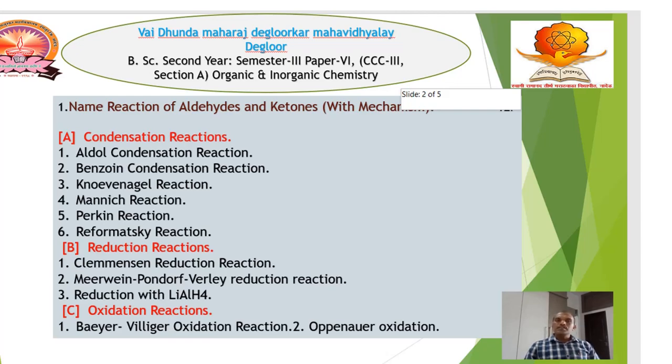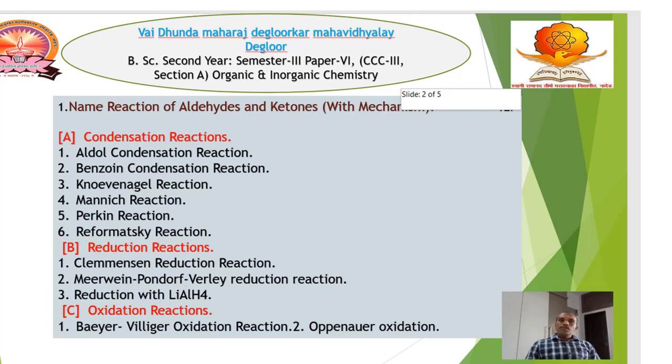In the reduction reactions, we are taking three reactions: Clemmensen reduction, MPV reduction, and reduction with lithium aluminum hydride. And the oxidation reactions are the Baeyer-Villiger oxidation reaction and the Oppenauer oxidation reaction.